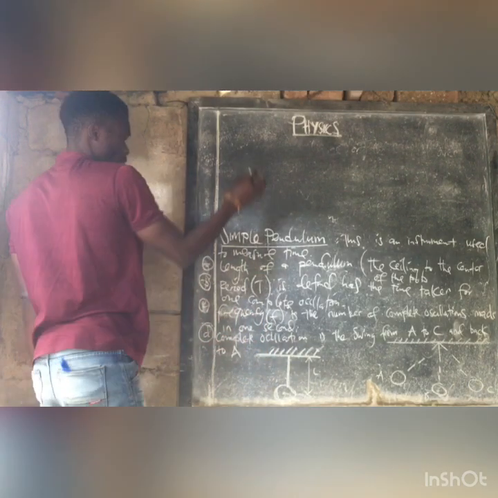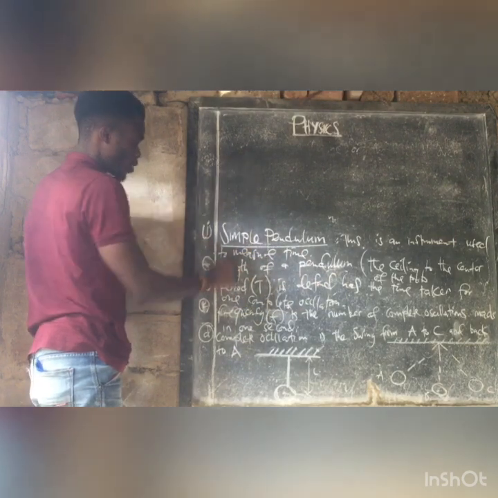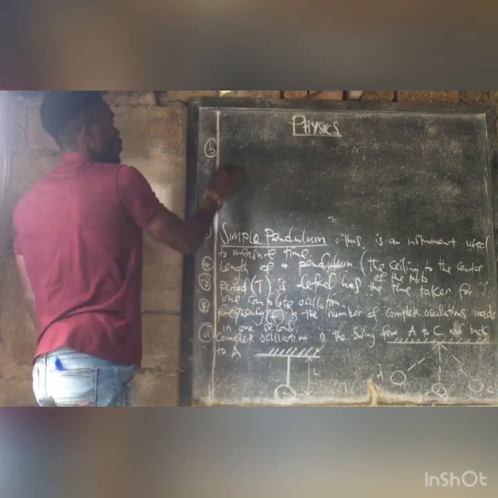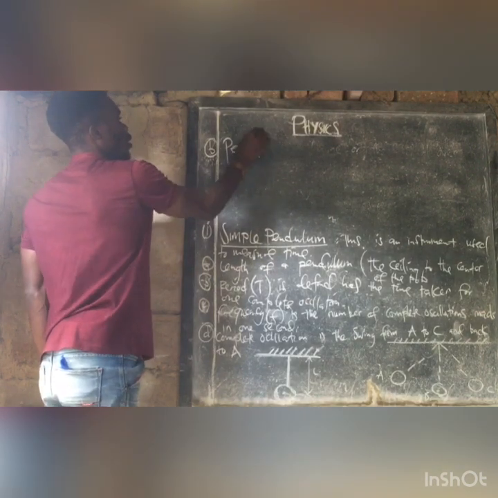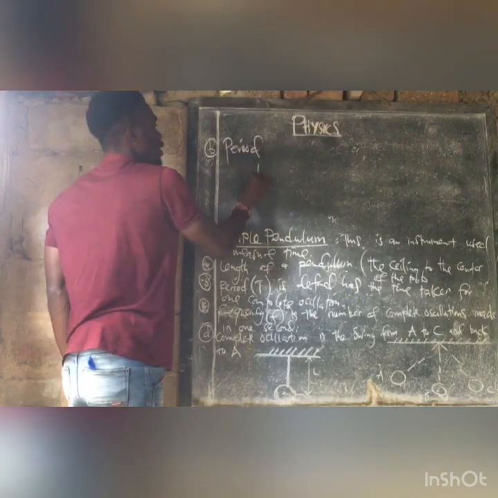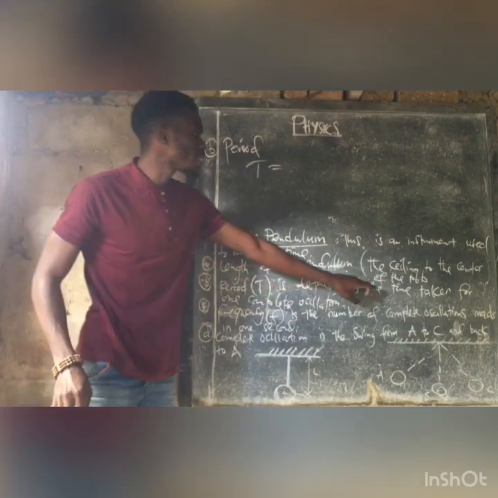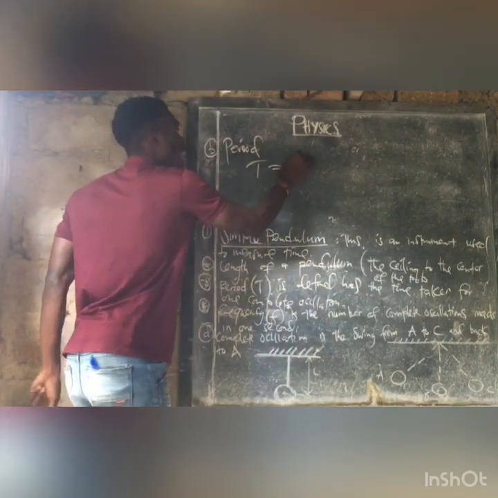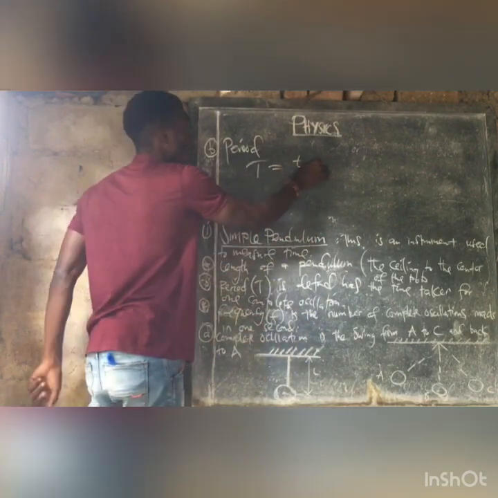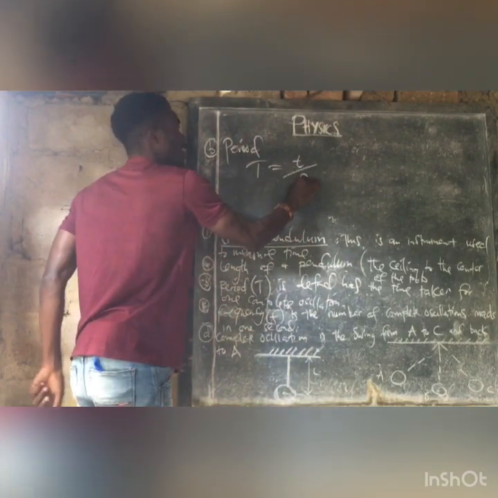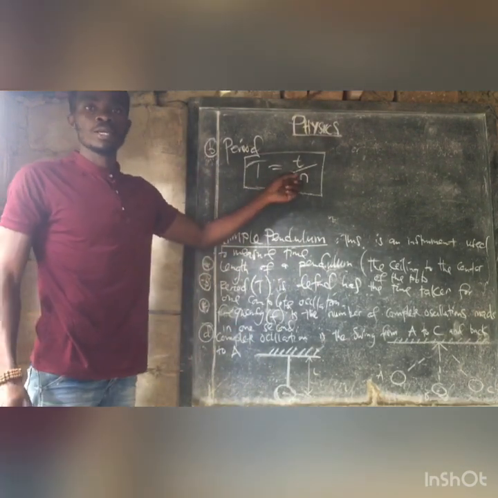So if we talk of making one complete oscillation, period will be given by what? I didn't write the formula, but I'll be writing the formulas there. So we have period, it's T. This is the time, so time will be on top. Time taken for the bulb of a pendulum to make one complete oscillation.